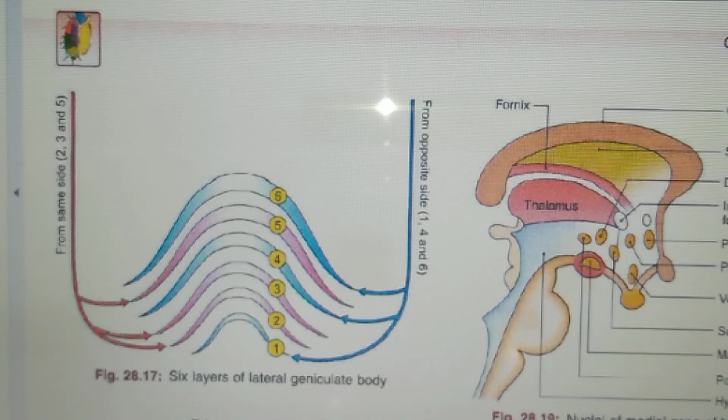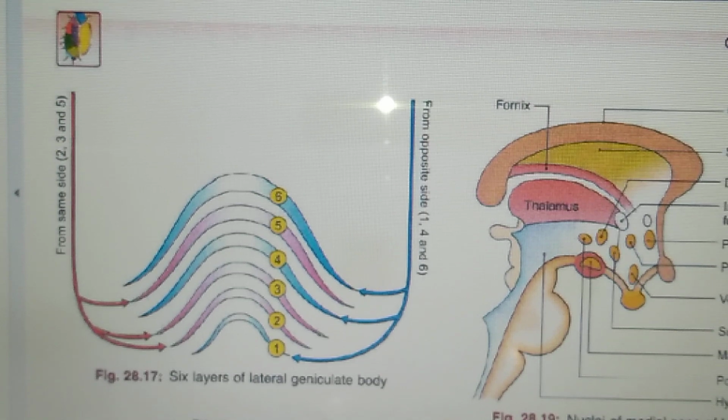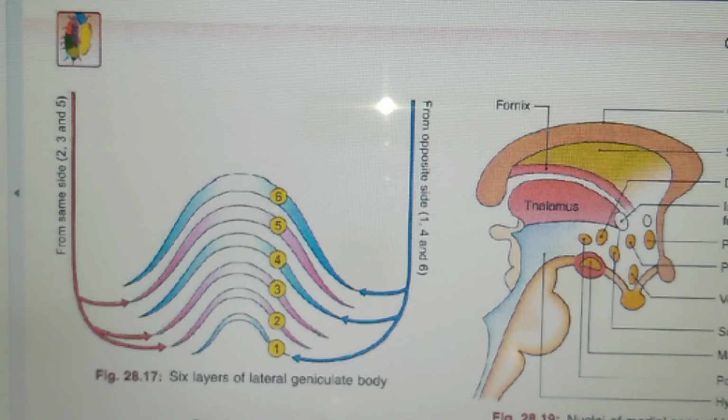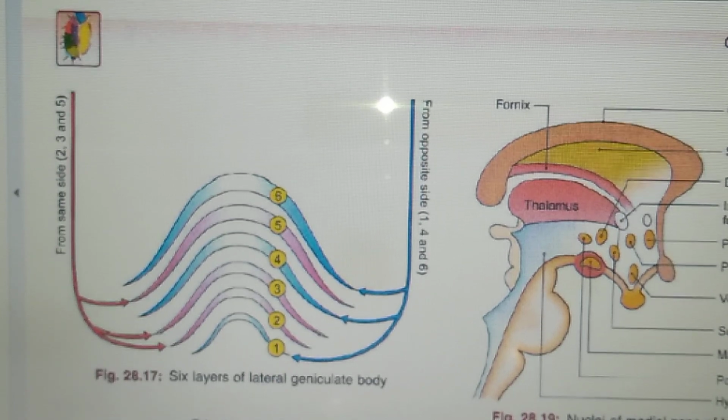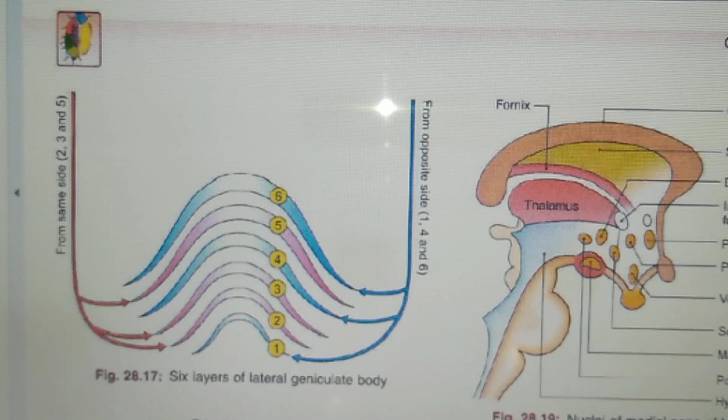Function: the lateral geniculate body is the last relay station on the visual pathway to the occipital cortex. Again, this is the last relay station for the visual pathway. So you have to remember that the medial geniculate body is related to the auditory pathway, and the lateral geniculate body is related to the visual pathway. They are the last relay stations for the auditory and the visual pathways.